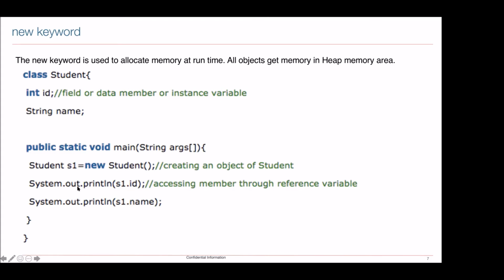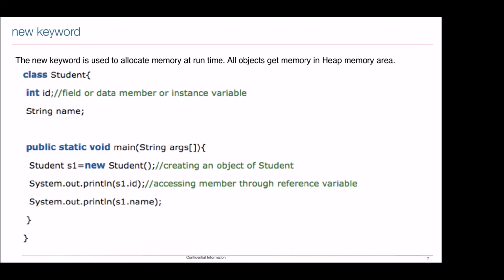Then if I say System.out.println of s1.id, from here I can access the properties. Suppose I instantiate this variable with 50, and the name of this student is Vishal. When I print this, I am going to get 50 and Vishal, if the value is there. So this new keyword is mainly used to allocate memory at runtime.